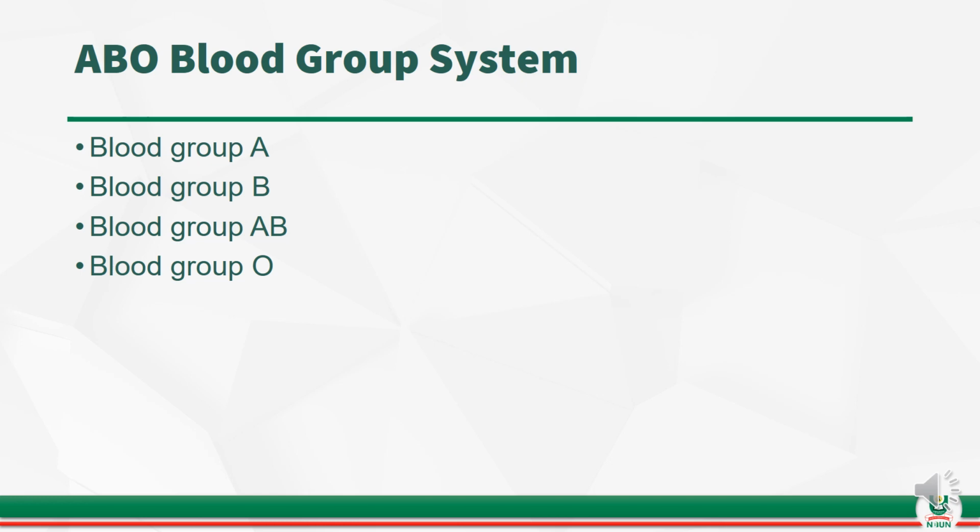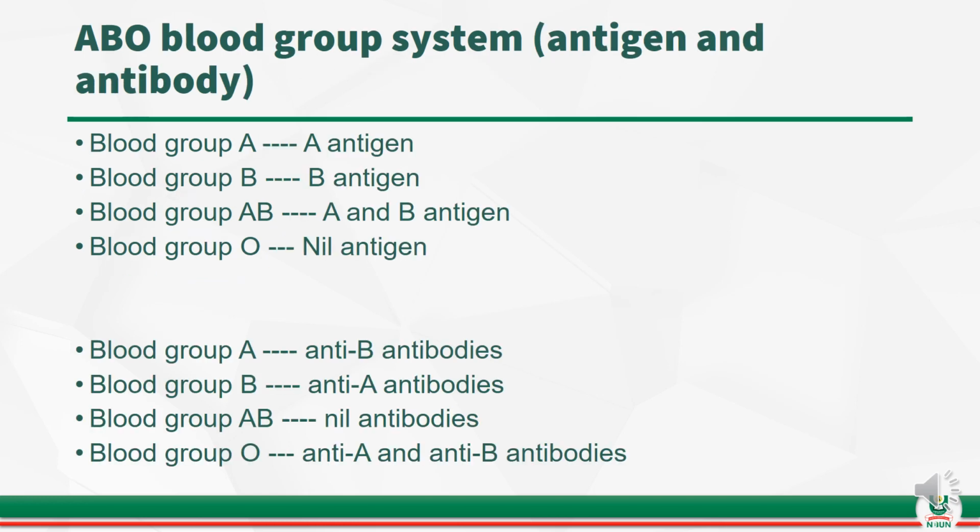That simply means there are some antigens that make them be classified as blood group A. Then there are some antigens that have different properties from blood group A, and we classify them as blood group B. And then there are some red blood cells that have both the A and B antigens on the surface, and that is blood group AB. Then of course the blood group O does not have any antigen on its surface.